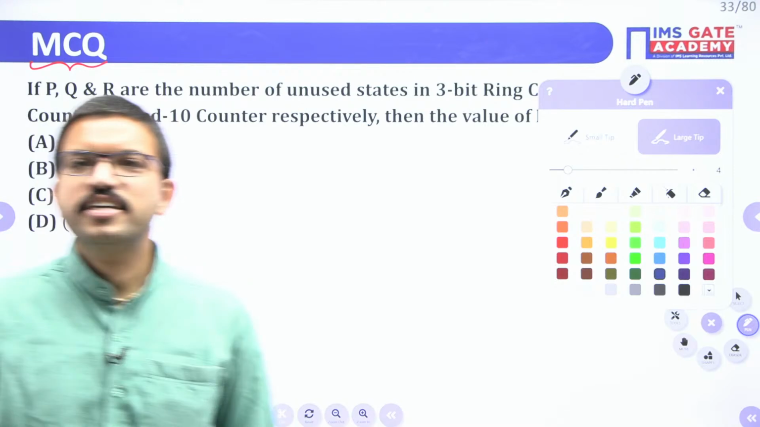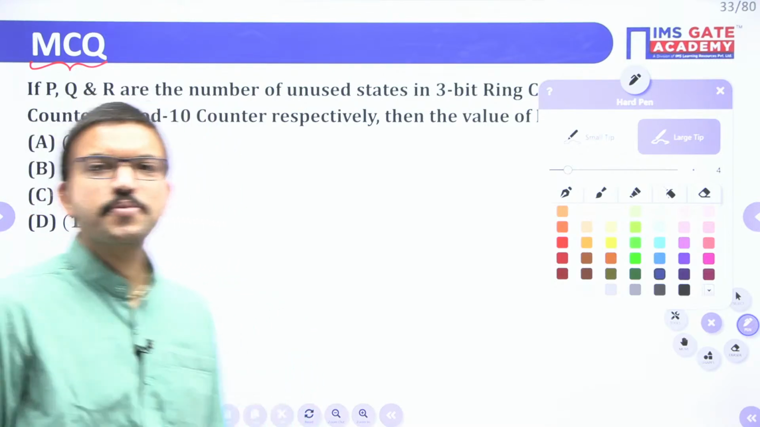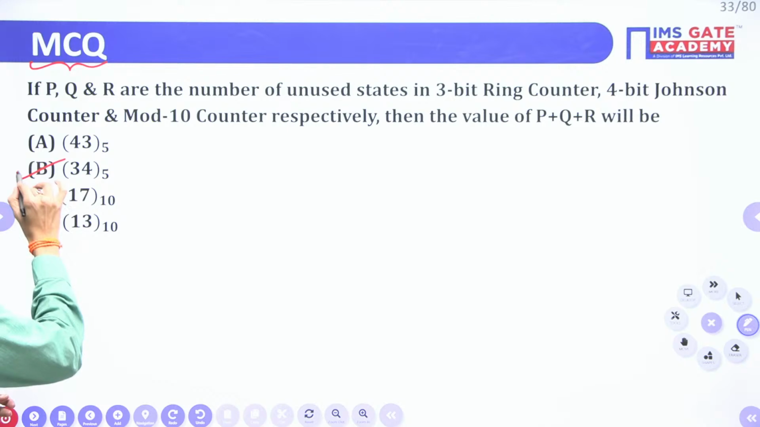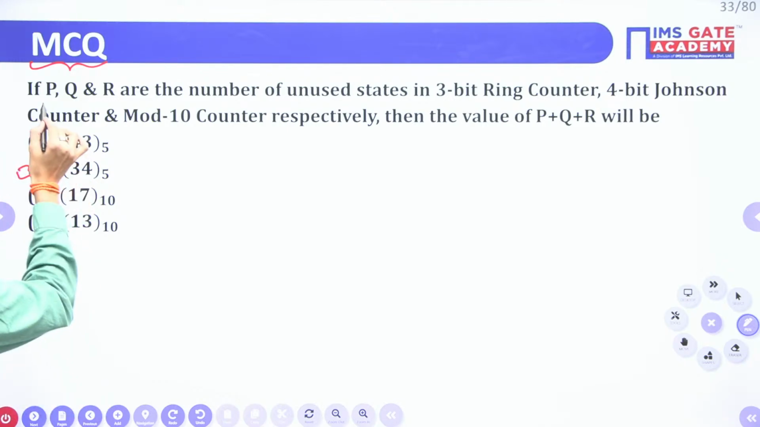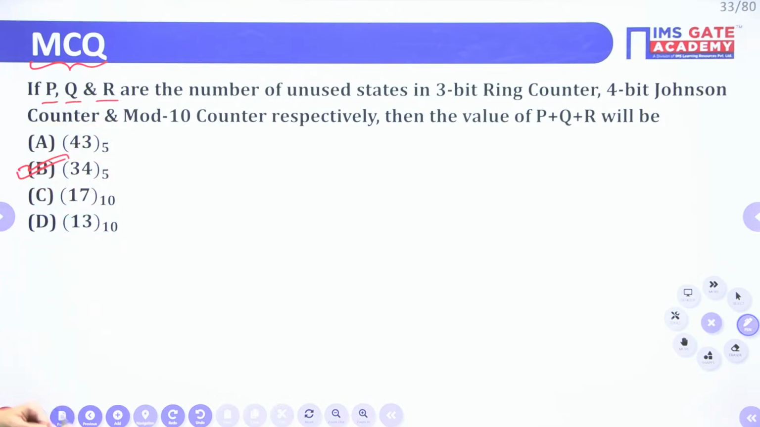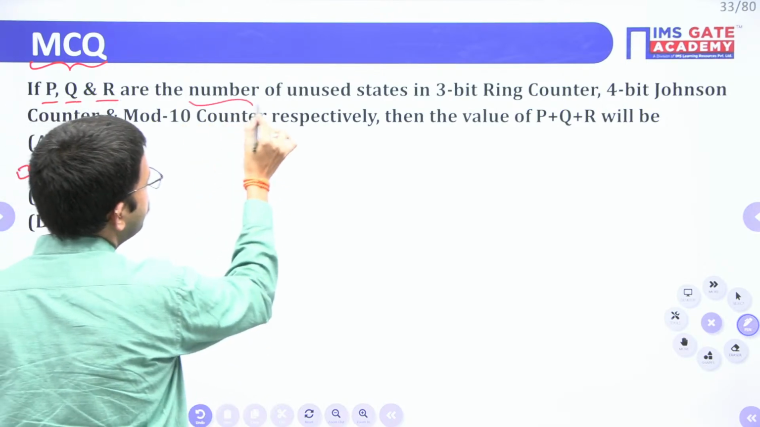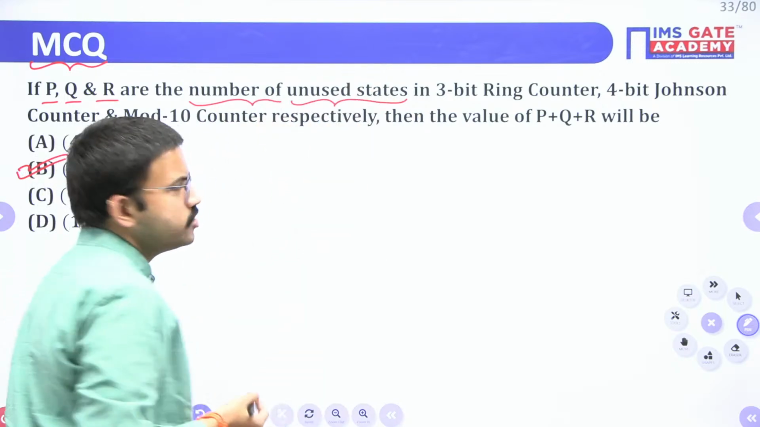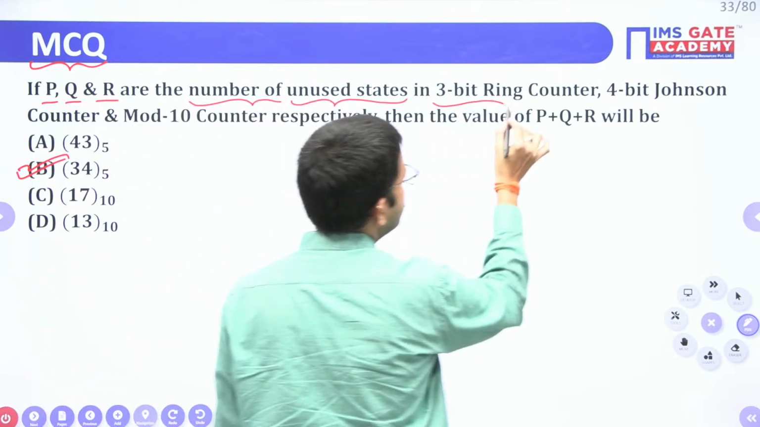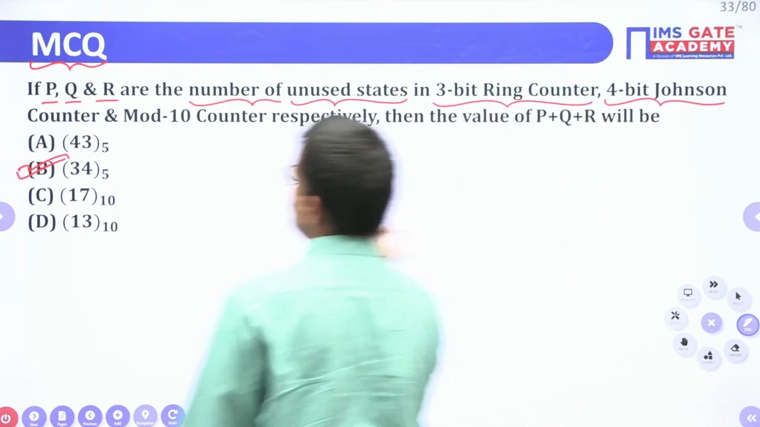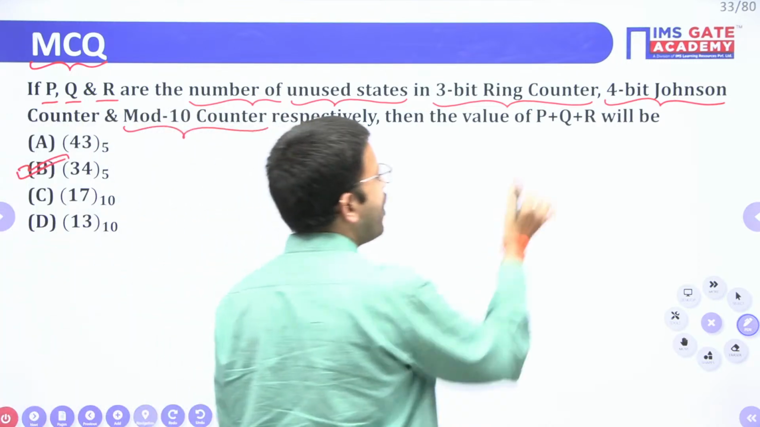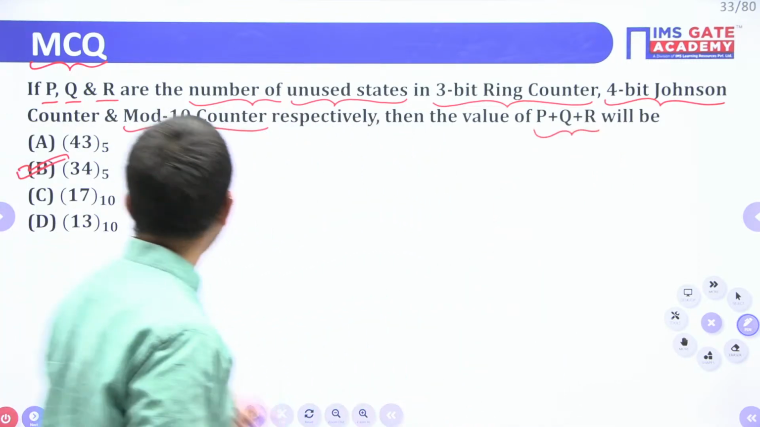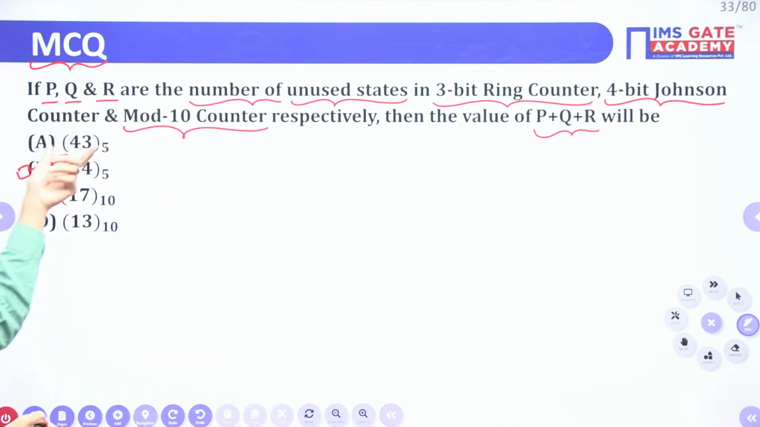Yeah, well tried, Revant. Yes, very good, Kundan. Option B is the correct one. See here, first read the question. They have mentioned 3 letters P, Q, R regarding the number of unused states in a 3-bit ring counter, 4-bit Johnson counter and mod 10 counter respectively. Then the value of P plus Q plus R, they are asking the equivalent value in base 5, and they have given 2 choices in base 10.